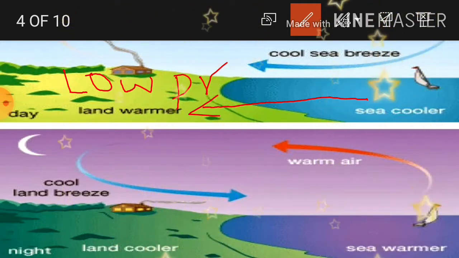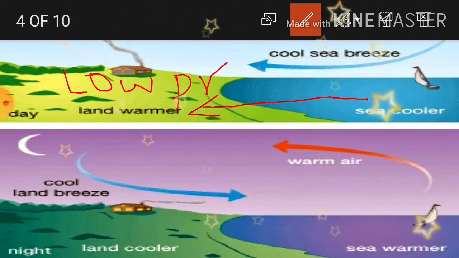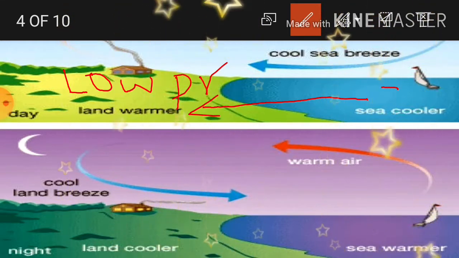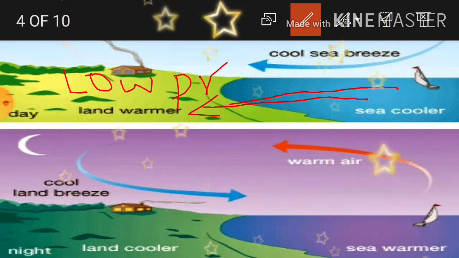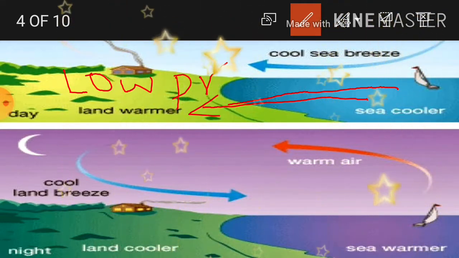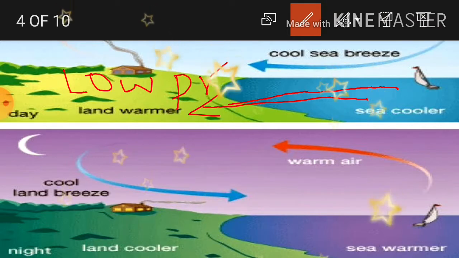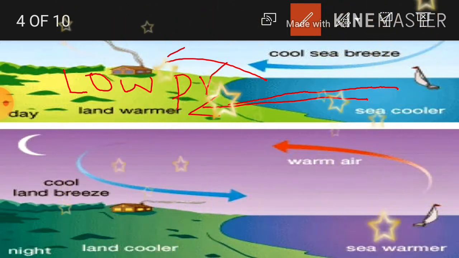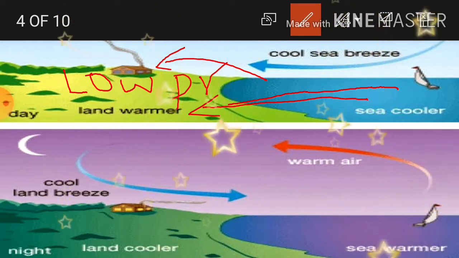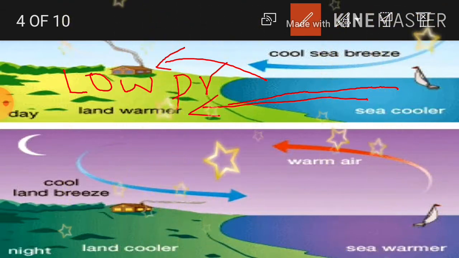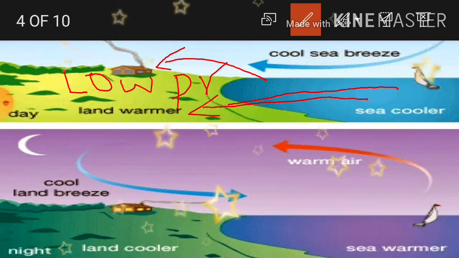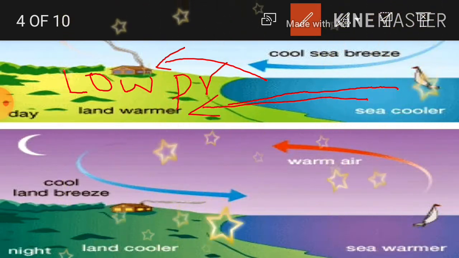Then immediately what will happen? These cool sea breezes, or some cool breezes which are coming from the high pressure areas, come and occupy this area and make this area comfortable. If this thing is not happening, what will happen on the surface of the earth? No human can exist. So this is a wonderful feature of land and water relation.